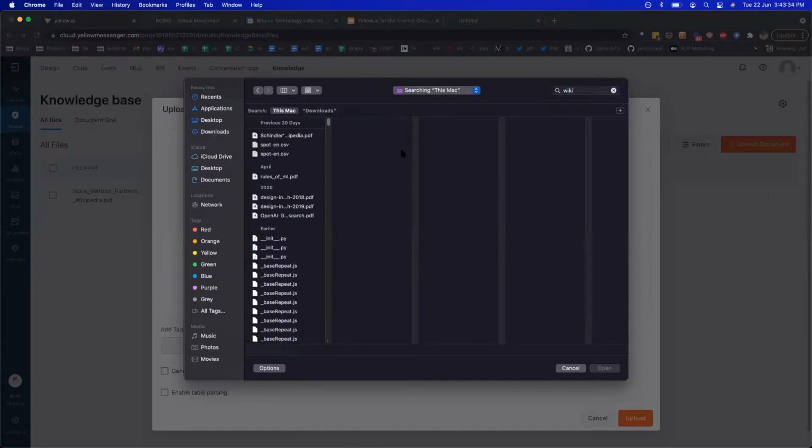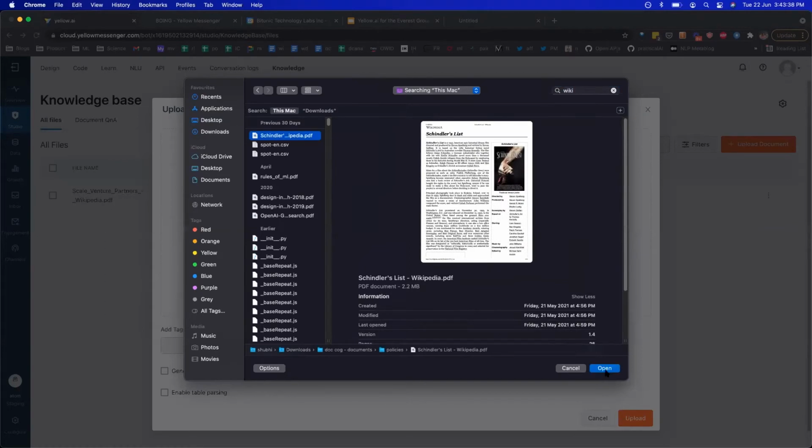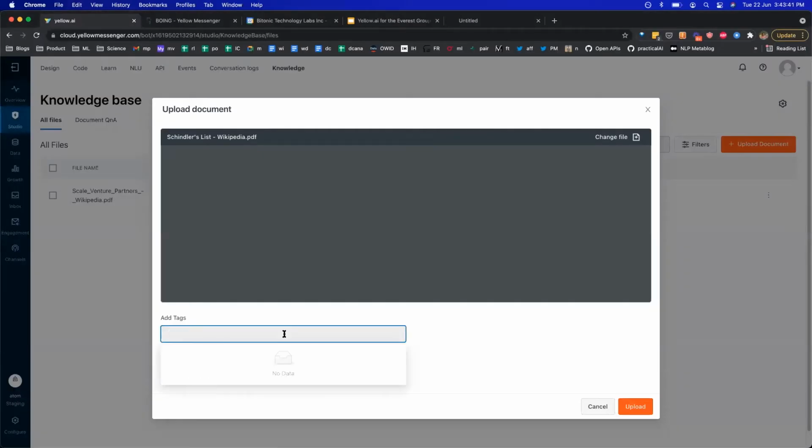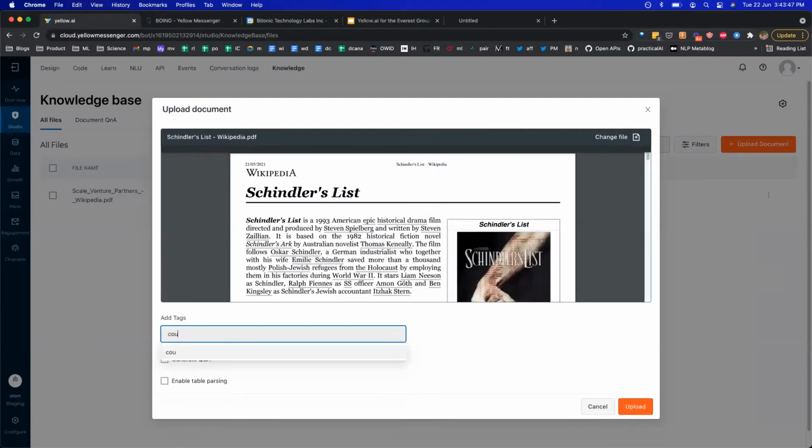I'll just take any Wikipedia document as part of the demo here. For any document, you can add tags, which means you can tell the model that this particular document is about, let's say, a particular country. Maybe for this document, the genre is film. So I can just add that as a tag over here. Right, and you can choose to generate Q&A.